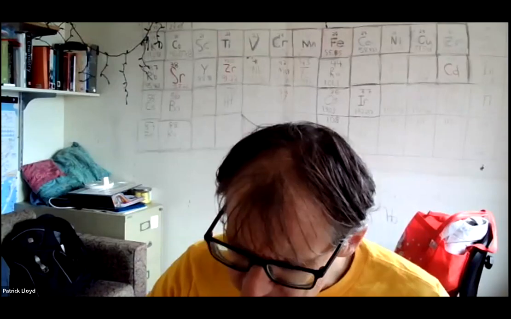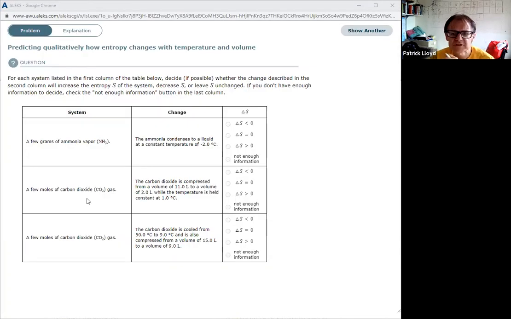So I'm going to pull up one of these ALEKS problems and let's take a look. Predicting qualitatively how entropy changes with temperature and volume. For each system listed in the first column of the table below, decide if possible whether the change described in the second column will increase the entropy S of the system, decrease S, or leave S unchanged. If you don't have enough information to decide, check the not enough information button in the last column.